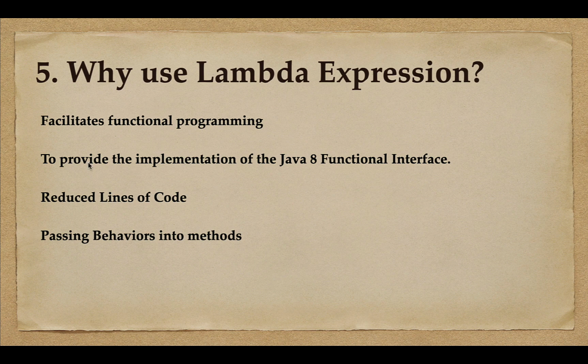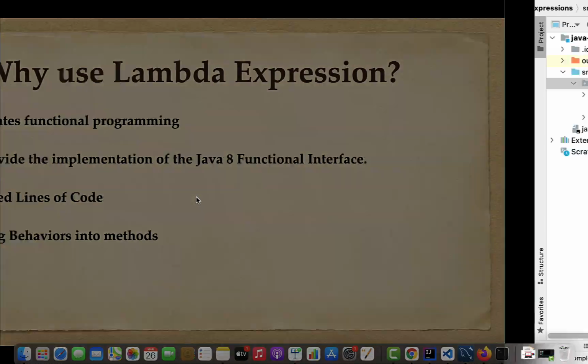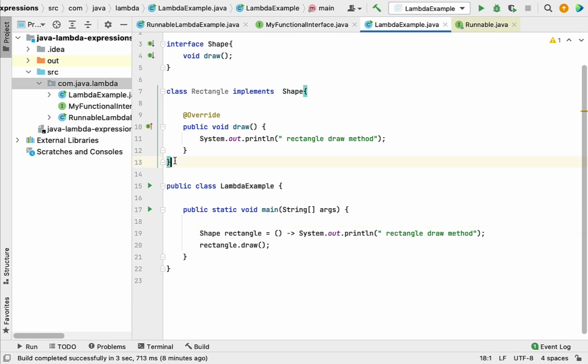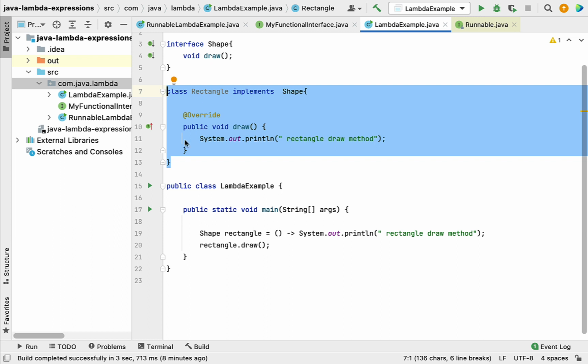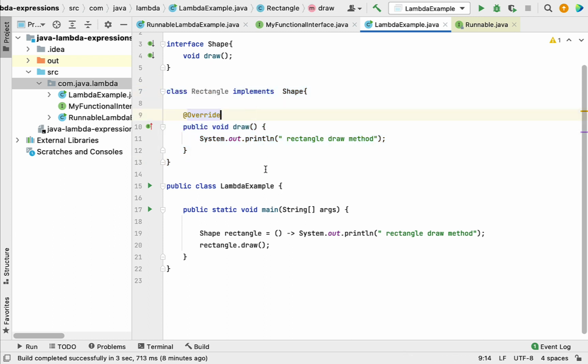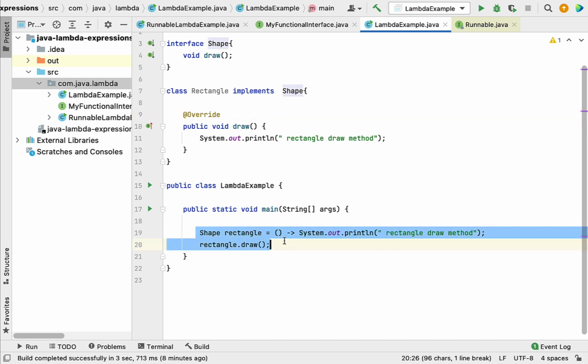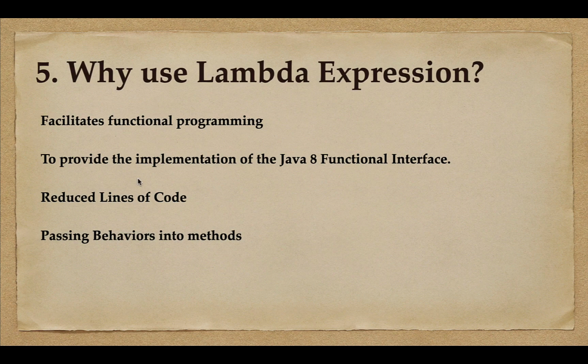Well, next is reducing lines of code. Consider the same example over here. By using the traditional way or OOPs concept, we need to write this much code to implement the interface, and by using lambda expression we need to write only 2 lines of code, right? So this is how lambda expression reduces the code. Next is passing behavior to the methods.